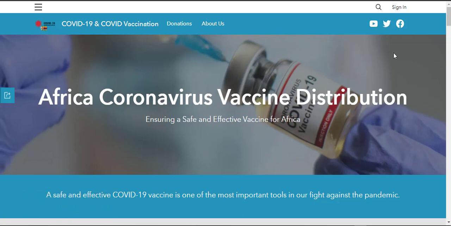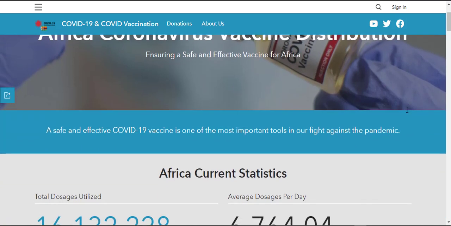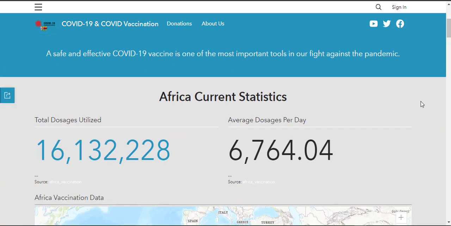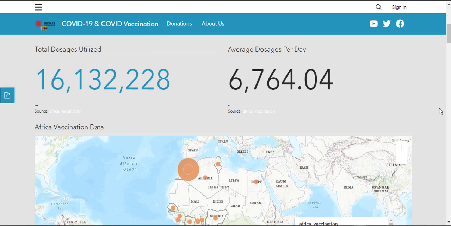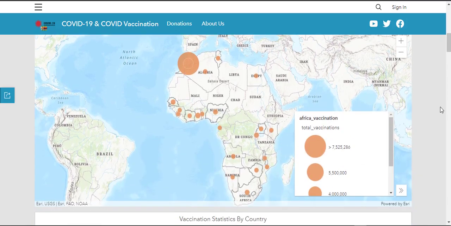We have come up with a platform to allow us to share open data to everyone in Africa with regards to COVID-19 and the vaccination process. This is just a COVID-19 hub site that we created, which has several functionalities. Right now it says Africa coronavirus vaccine distribution. If we scroll down, we can see the current African statistics with regards to the vaccination process. We have a map of vaccination counts in and around Africa.